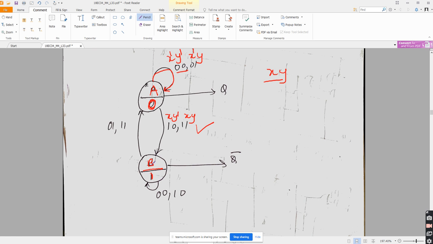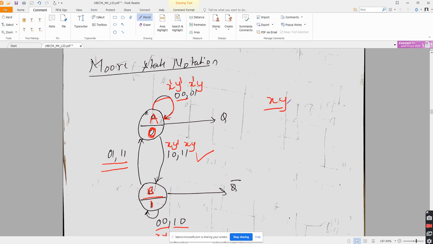So when in B, look here, x and y are 0 0, I am remaining in the same state, that is B state only. Y is 1, output is 1, and here x y bar, again I am remaining in the same state and output is 0. For these two conditions I am going for the change of state, that is B to A. Is that understandable?